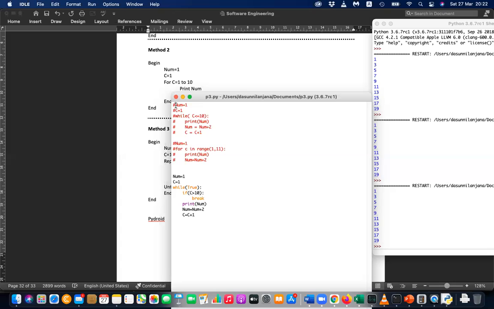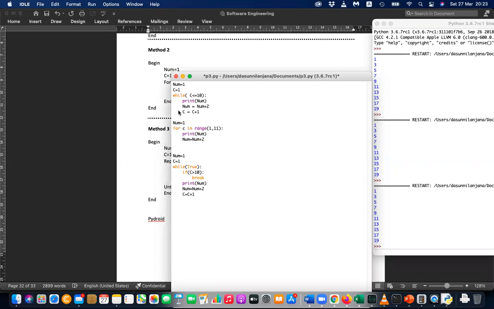What happens if I remove the hash? Sachini, what happens if I remove the hashes? Okay, Koshadi, what will happen if I remove the hashes?